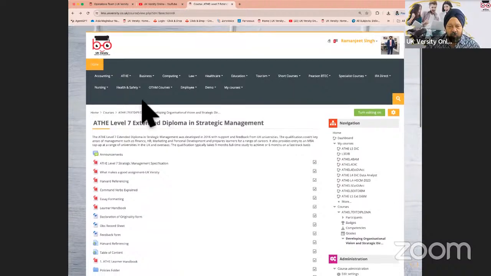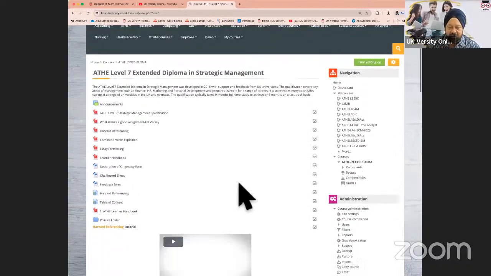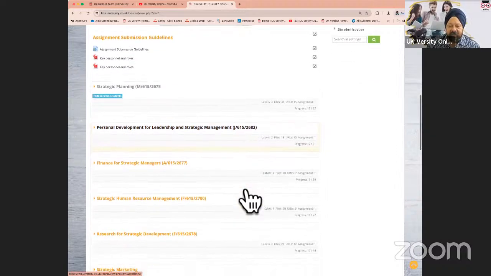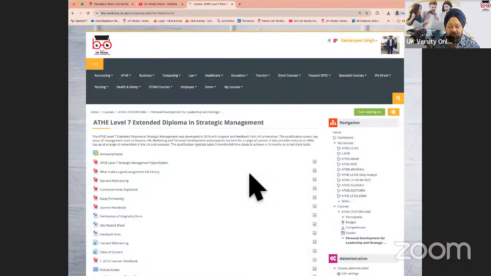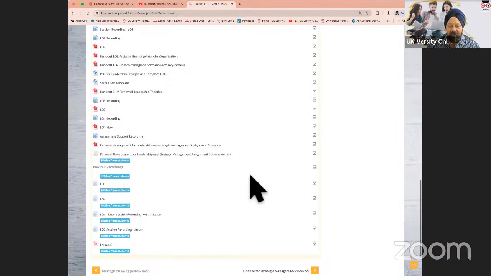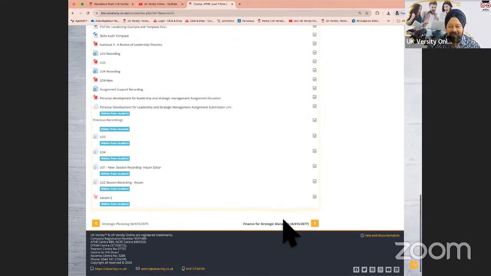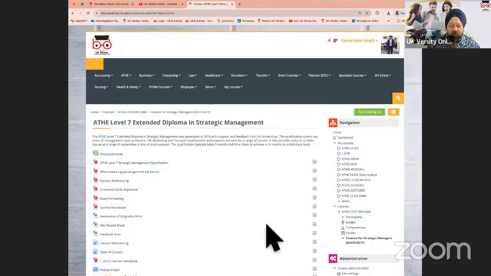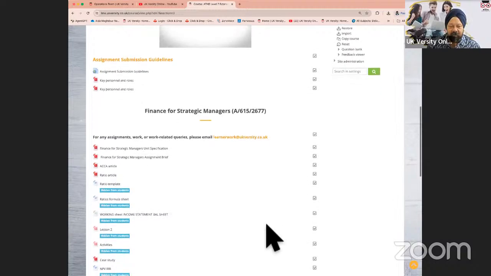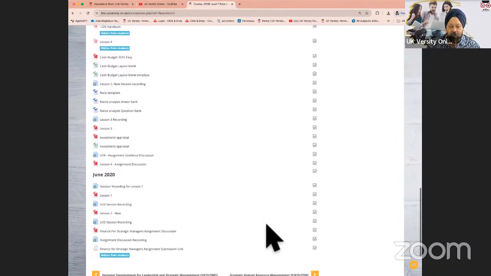Now, in most of the units, we'll also make available what are called sample assignments. If I want to see as a learner what kind of assignment is required to be submitted, then in some cases we are going to give you an example of what a sample assignment would look like, or how a student would essentially submit an assignment. And these assignments would be available for you to get some knowledge and information in terms of how they are to be submitted when you do them at your end.